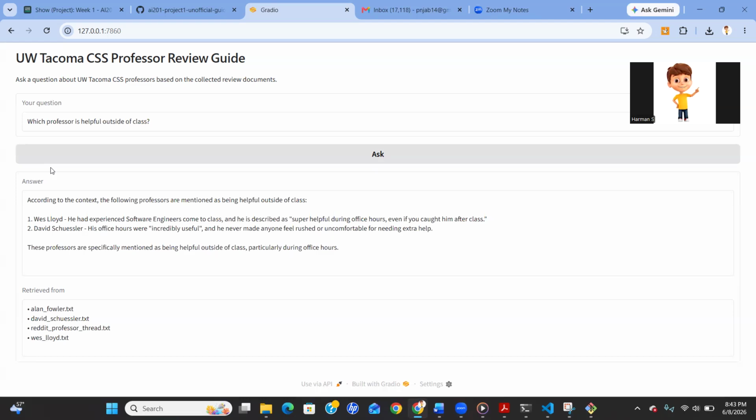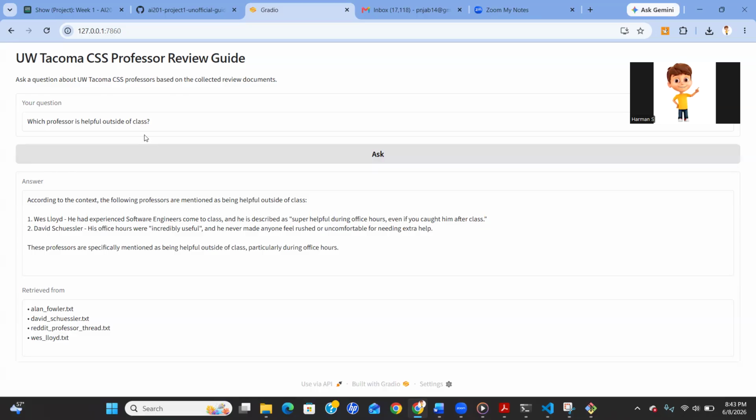The reason this query works well is because the retrieved chunks directly discuss the exact topic being asked about. The reviews contain specific statements about office hours, answered questions, and helping students succeed. The source citations were also visible in the response, allowing the user to verify where the information originated. This is an example of strong retrieval because the retrieved chunks clearly match the intent of the question.